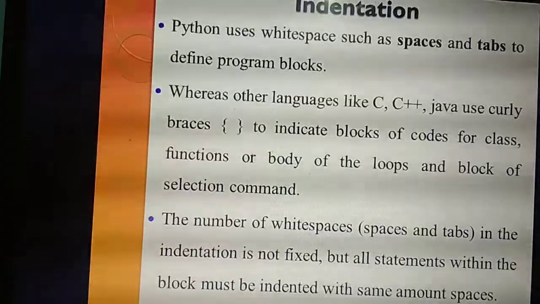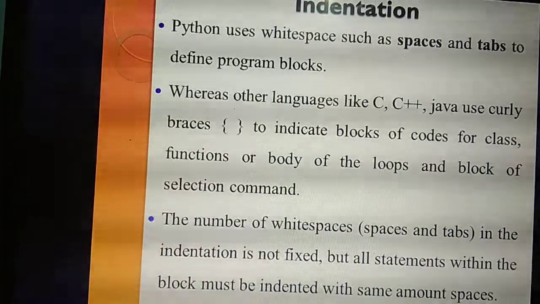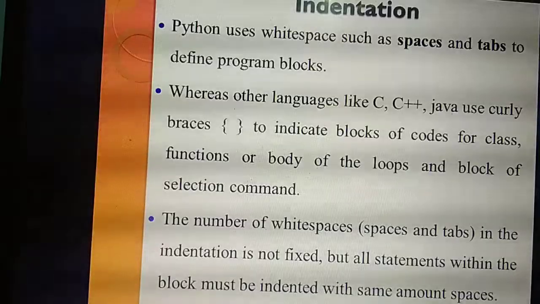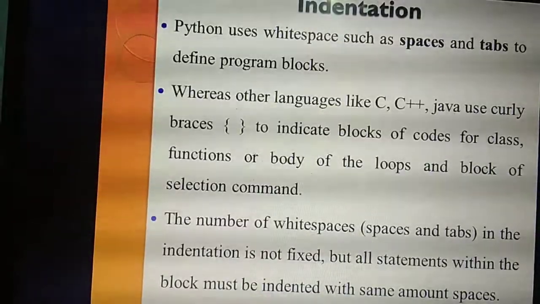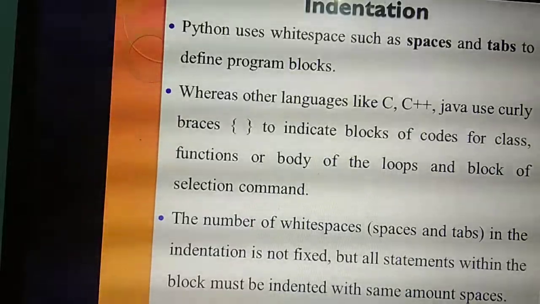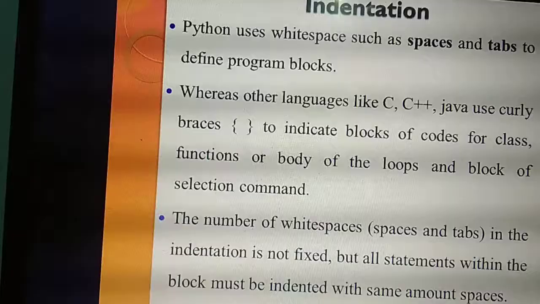Yes. Next thing is indentation. What do you mean by indentation? In a program we are using blocks. Listen. So here, white spaces. What do you mean by white spaces? Spaces as well as tabs.